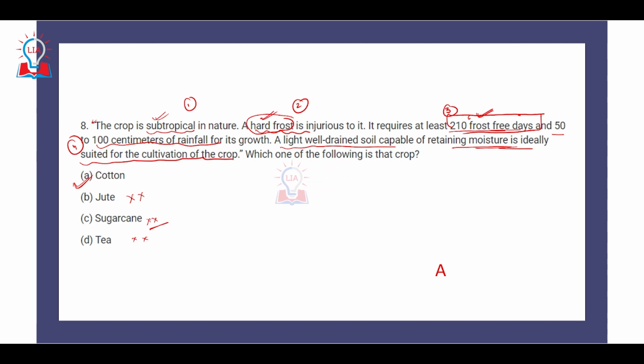And cotton, as you know, develops in the black soil, and the most important characteristic of black soil is that it has a very strong moisture retention capacity. That is why the fifth statement, a light well drained soil capable of retaining moisture is ideally suitable for the cultivation of the crop. So here the soil that is being talked about is obviously the black soil, and thus cotton is the obvious answer. So the correct option is A, cotton.